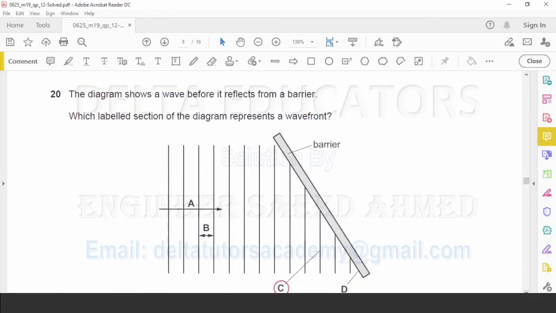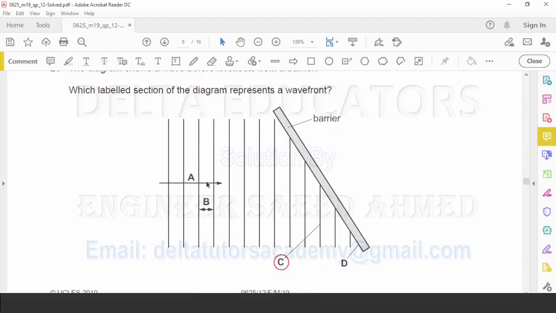Question number 20. The diagram shows a wave before it reflects from a barrier. Which labeled section of the diagram represents a wave front? Option A represents direction of movement of energy. So option A is incorrect. Option B is the wavelength. Option B is the distance in between two wavefronts. So this will represent wavelength.